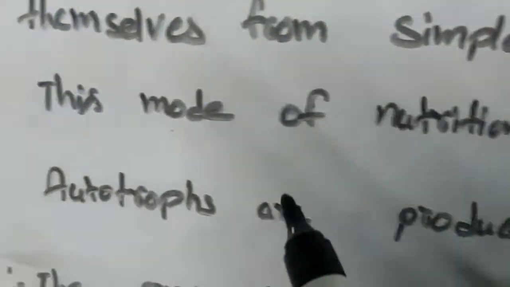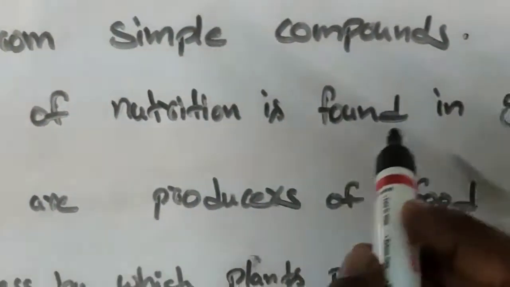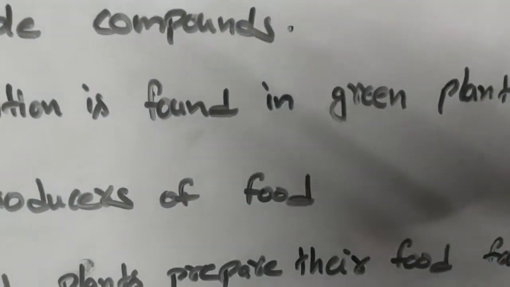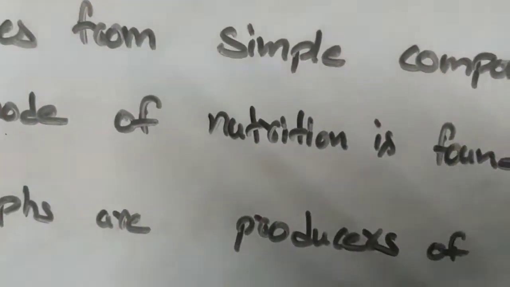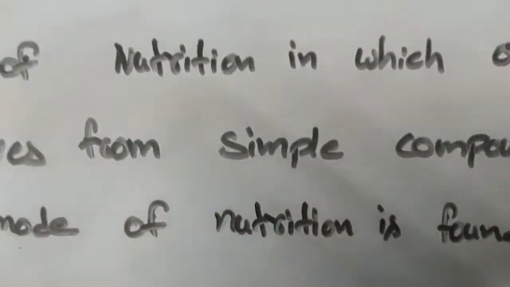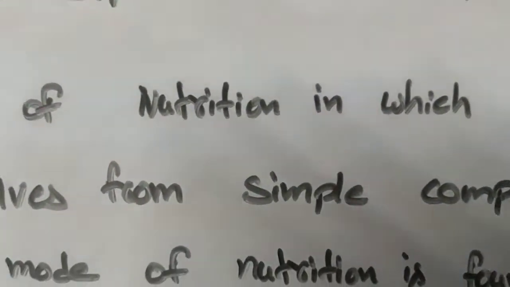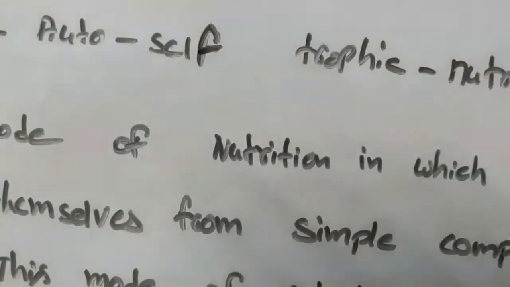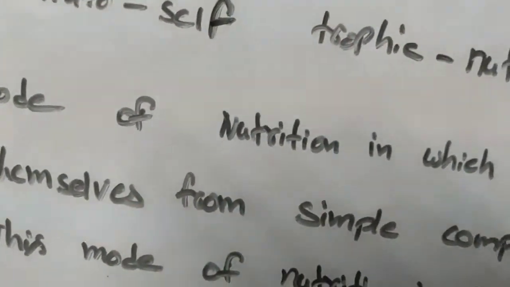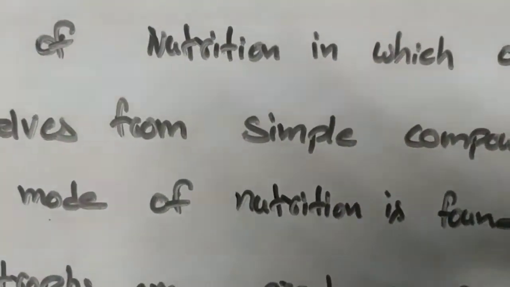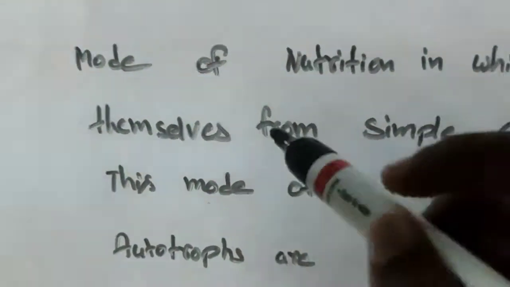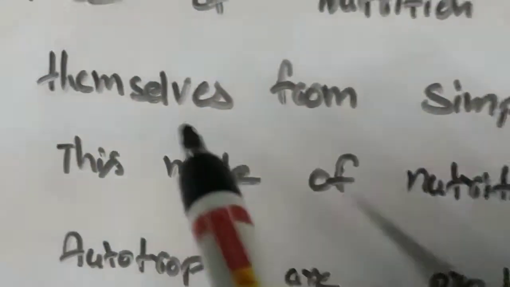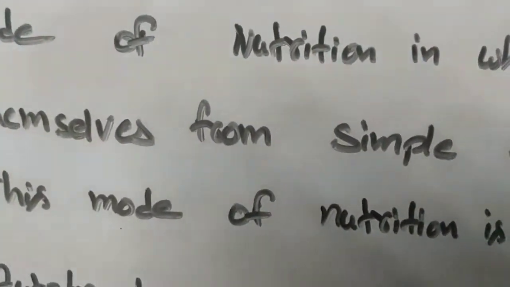This mode of nutrition is found in green plants. So plants prepare their own food. For example, we prepare our food, and for preparing rice we require water, raw rice, and some other things. That raw rice is a main ingredient, and we get it from the plants. In the same way, plants require food for growth. Where do they get the food from? They prepare it themselves. That's why we say that plants are autotrophs.